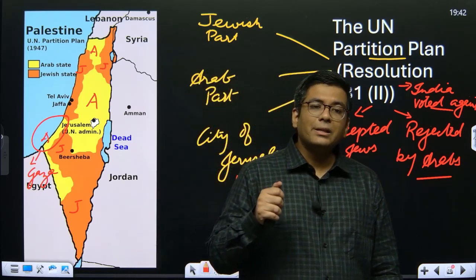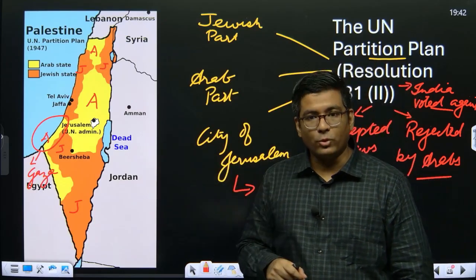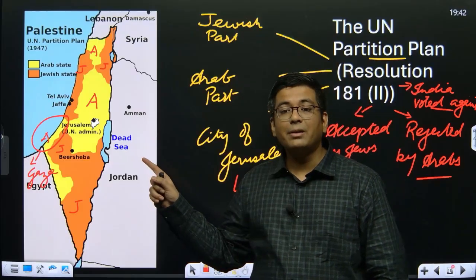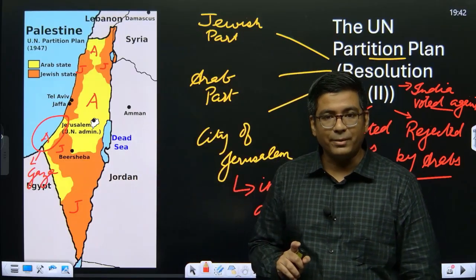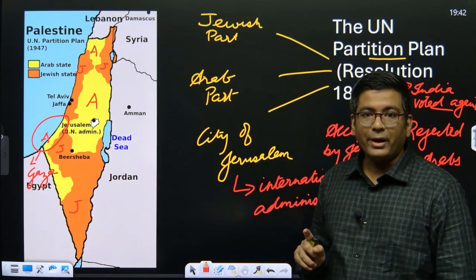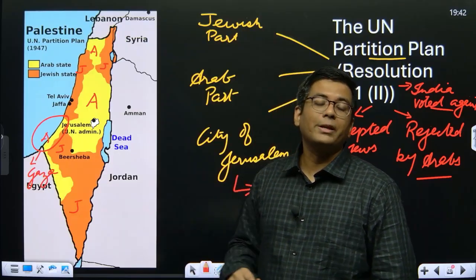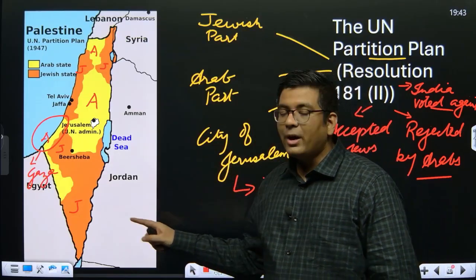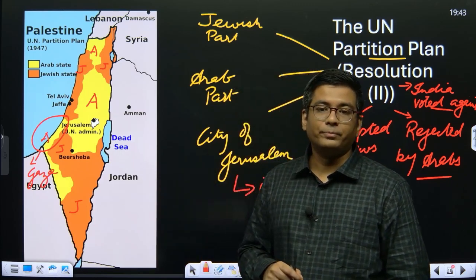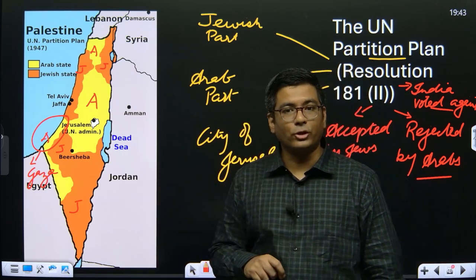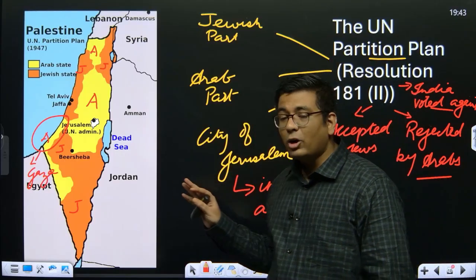Apart from that, this was one particular region where India also believed that self-determination is the way to go. Why? Because at that particular time, Gandhi was the one who had this particular idea that this region originally belonged to the Arabs. There is no doubt about it. Okay. But at the same time, if they have to peacefully coexist, that needs to come from a solution within them. No international organization or international pressure can actually guide their problem, or subsequently dictate their solution. Okay. So that was basically the United Nations partition plan, which did not come into existence.